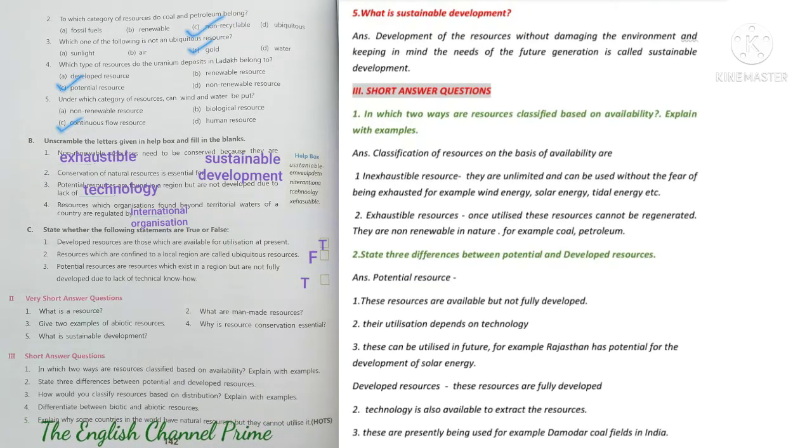And developed resources' points are: these resources are fully developed. Second point, technology is also available to extract the resources. Third, these are presently being used, for example, Damodar coalfields in India.